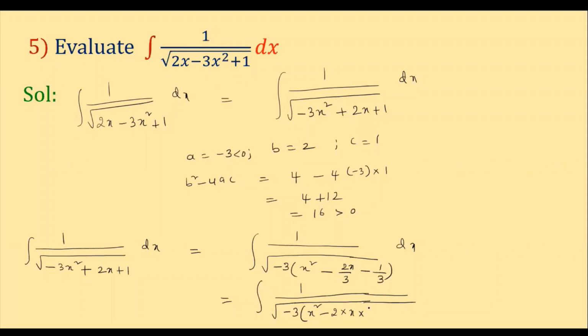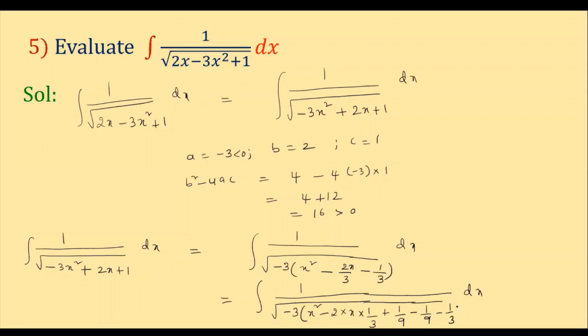Already 2x is there. Here the only required term is 1 by 3. It is nothing but 2x by 3, minus 2x by 3. Yes or not? We got the same term here. Now what is b? b is nothing but 1 by 3. So it is now plus b square minus b square. Plus b square is plus 1 by 9, minus 1 by 9, minus 1 by 3 into dx.